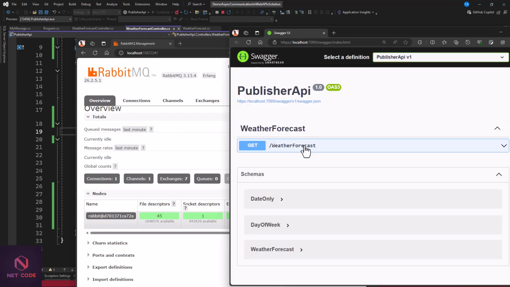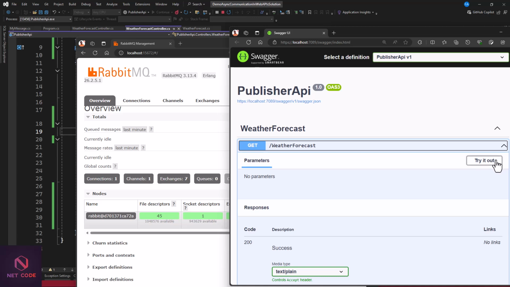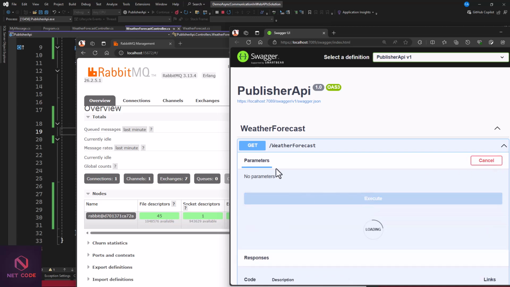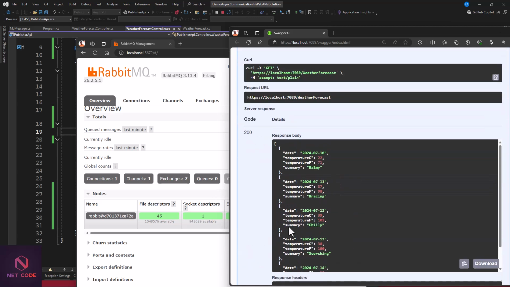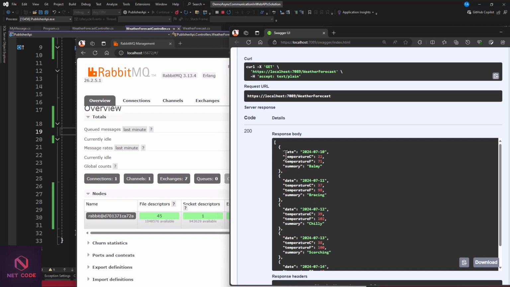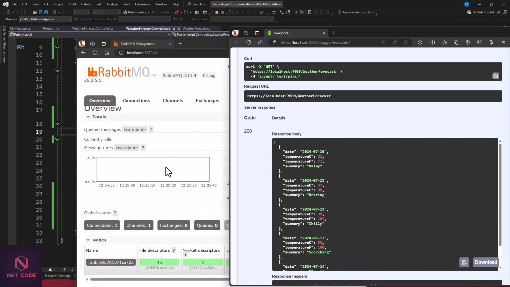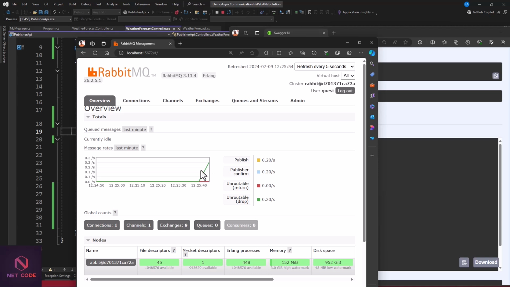So this is ready. Now click on weather forecast and then try this out. This is going to get the published message code, and after that we're going to have this in here. As soon as we did that, you see we have connections 1, channel is 1, exchange is 8, right? So now you can see we have this current title, we have this bar here telling you that there is something waiting. Now see, by consumer we have none because we haven't formed our consumer, so we still have it at 0.